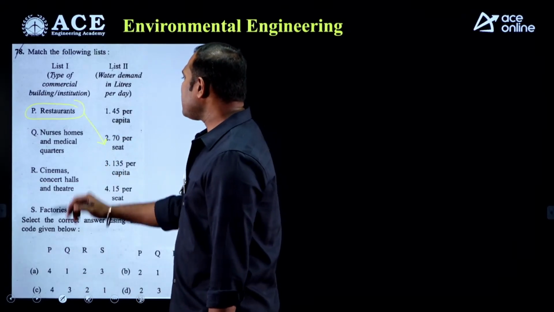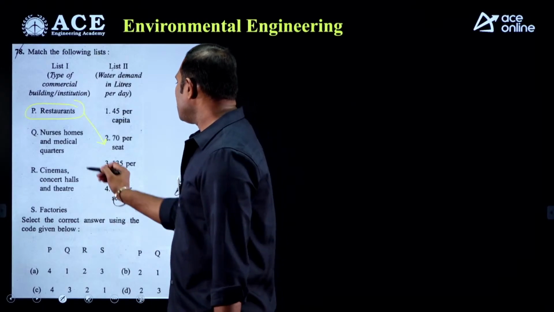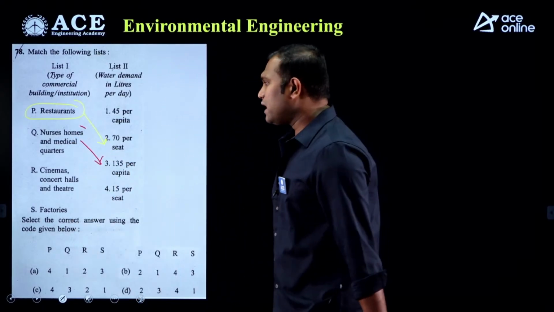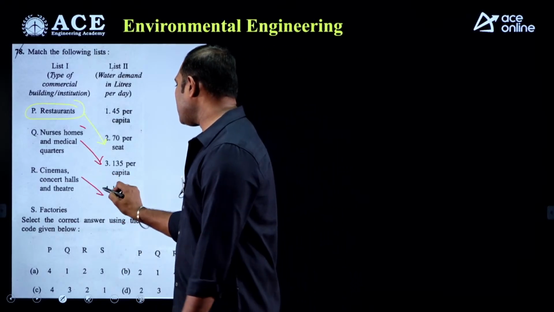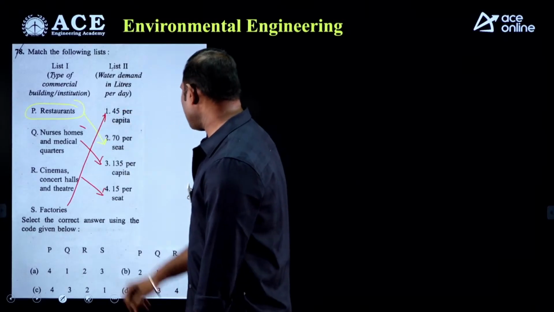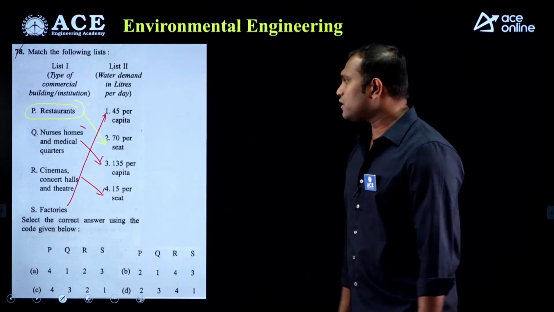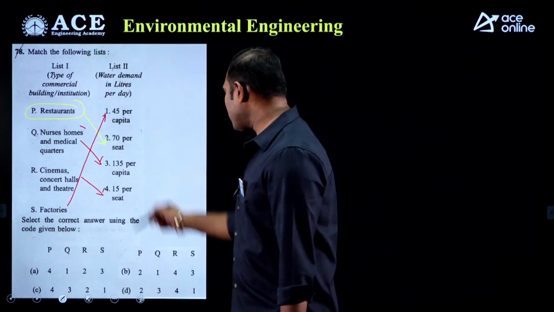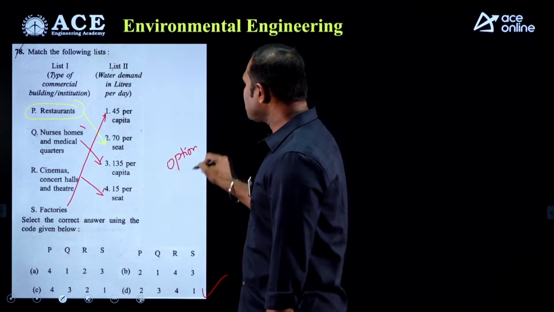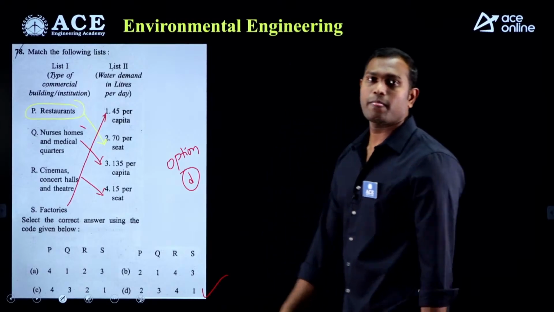And for nursing homes and medical quarters, we must supply 135 per capita, for cinema halls we have to go for 15 per capita, and for factories it is going to be 45. So from the given options, if you observe 2, 3, 4, 1, the correct answer is option D.